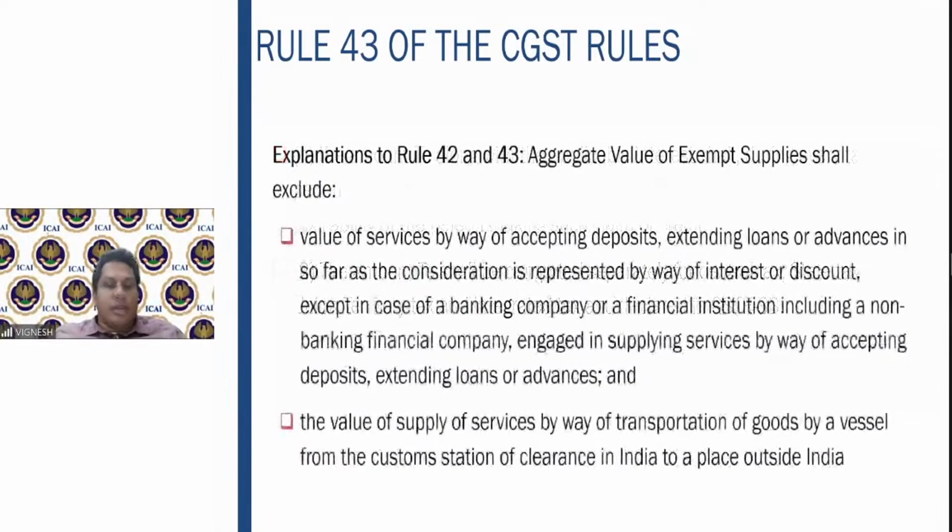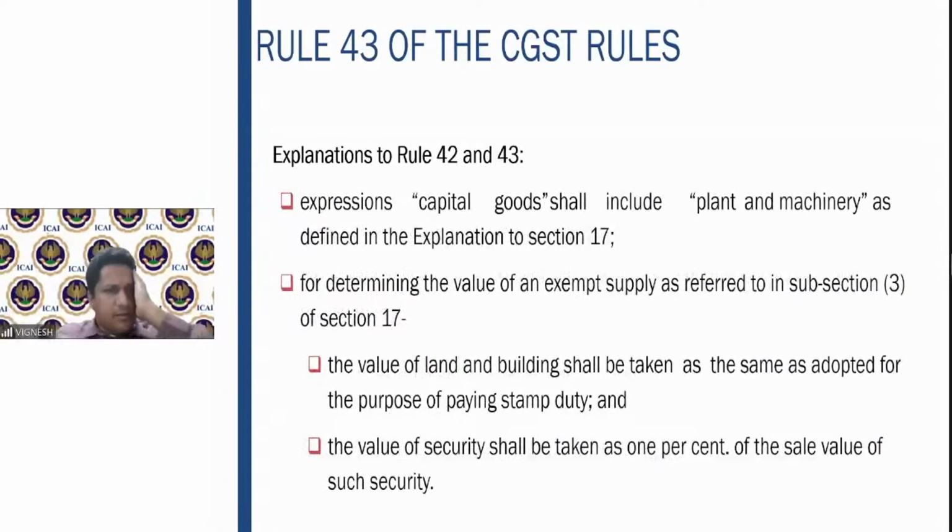It will be calculated independently for these. Some explanations are given to rule number 42 and 43, like value of services by way of extending deposits, loans and advances, where it is represented by interest or discount consideration, and value of supply by way of transportation of goods by vessel from customs station to a place outside India, it shall exclude. So these two items will not be considered wherever you are determining the aggregate value of the exempt supplies. Capital goods will also include the plant and machinery as defined in the explanation. We saw what is the definition of plant and machinery which is given. It will cover that also.